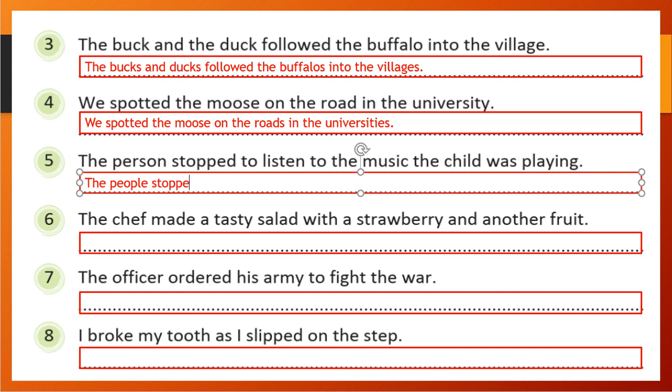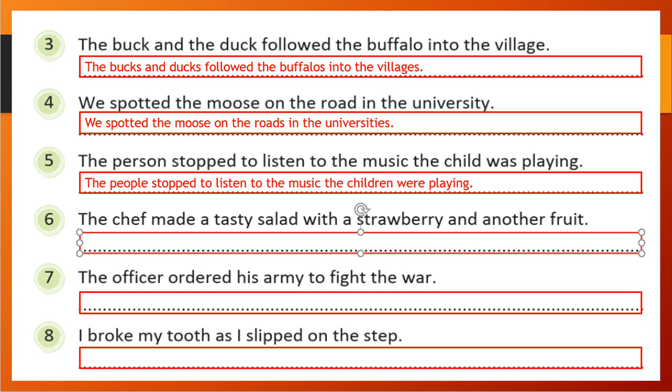Stopped to listen to the music. The child will become children. Was will become were, because we are going into plural form. Was we use in singular form, here we need to use were. So child will become children, person will become people, and we can finish the answer.